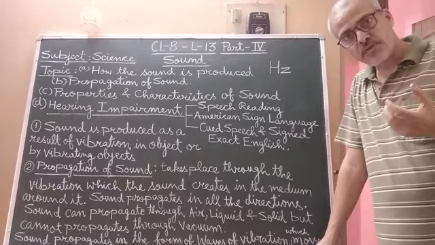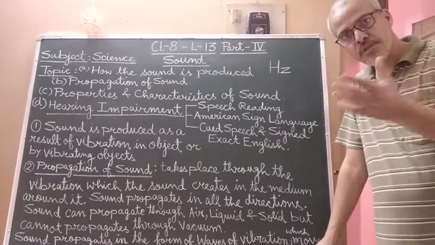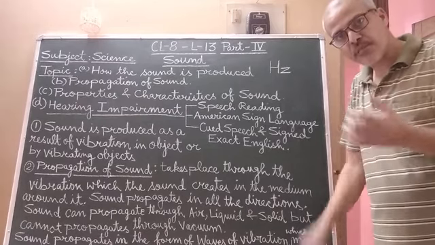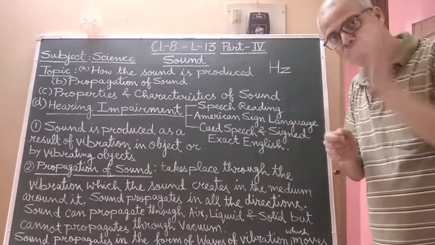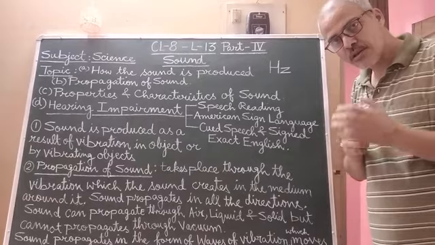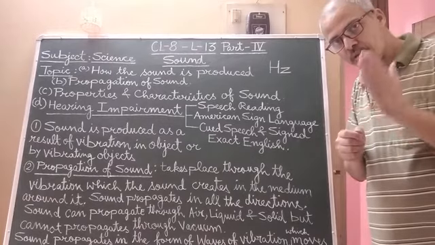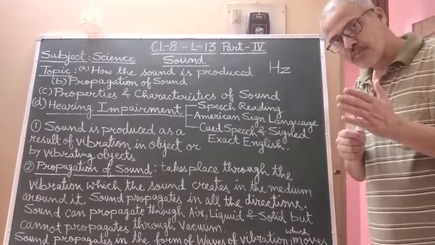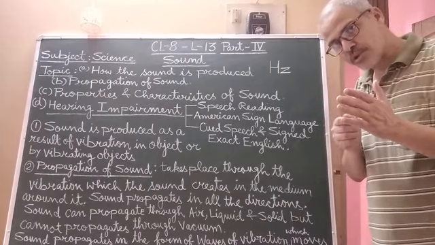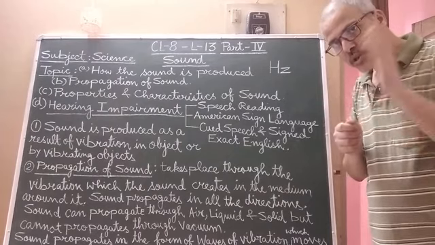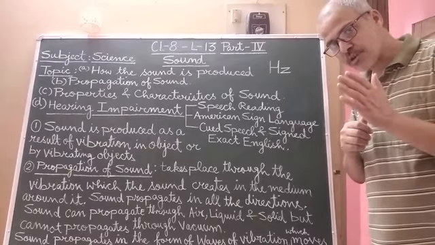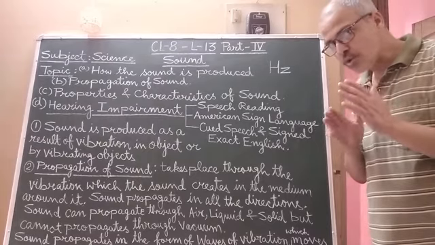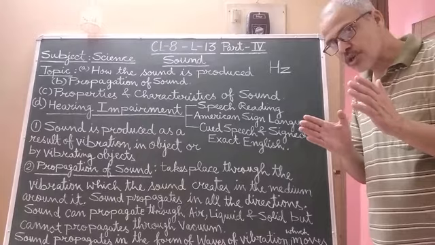Next activity: if we take a metal plate, strike it with a stick and bring it close to our ear, we feel that the vibrating metal plate produces sound. But when the vibration of the plate stops, we are not able to hear any sound.